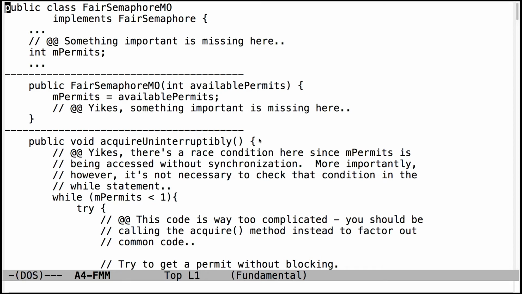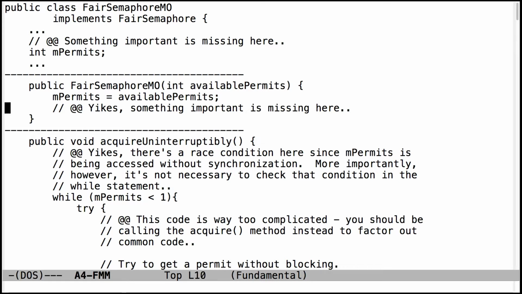So, frequently made mistakes for assignment number 4. First and foremost, you need to make sure that you properly qualify your permits field. Otherwise, you'll end up with race conditions on reading it. So make sure you do the right thing there. That should be pretty easy because that was the same way it had been done in the previous assignment.